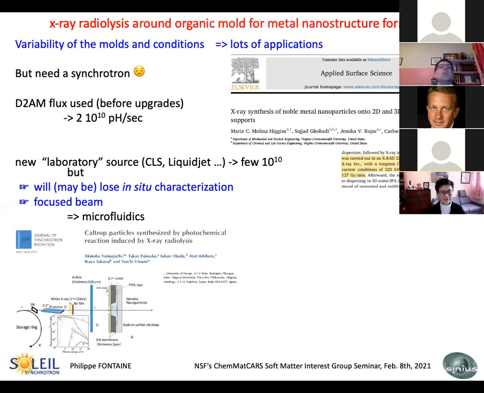For example, the Japanese people have done the same job inside a microfluidic cell, with the advantage that the dose along the beam path is the same for the wall thickness, which is here 2 micrometers instead of millimeters in our system.